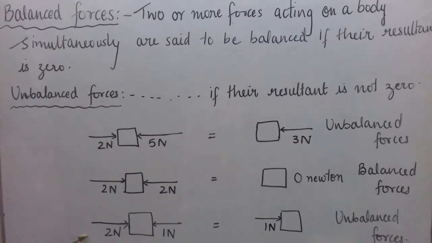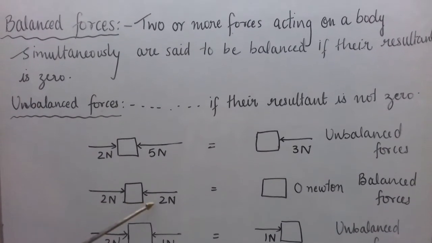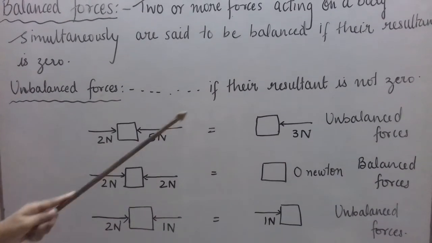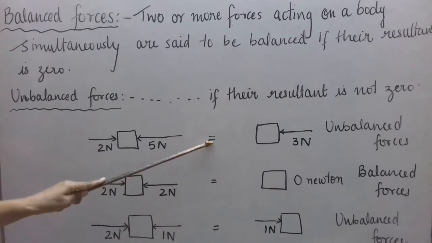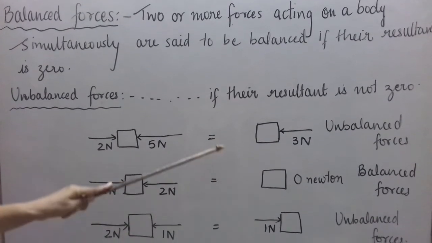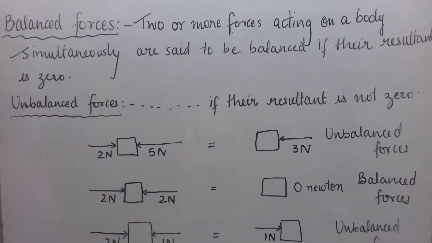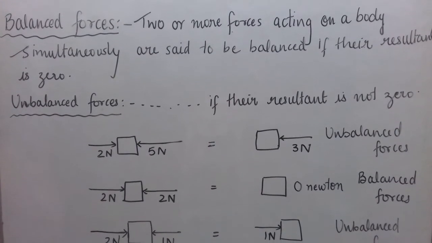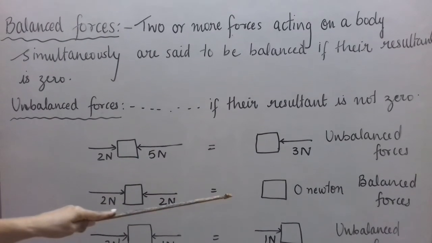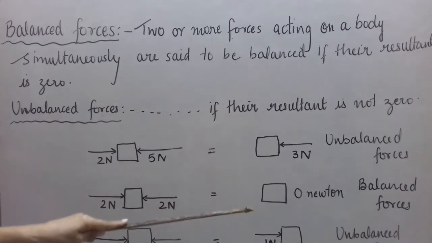So in these cases, we have to subtract the magnitudes and take the direction of the greater vector to get the resultant vector. As in the first and third case, the resultant is not 0 Newton, these forces are unbalanced or non-balanced forces in the first and third case. But in the second case, the forces are balanced as the resultant is 0 Newton.